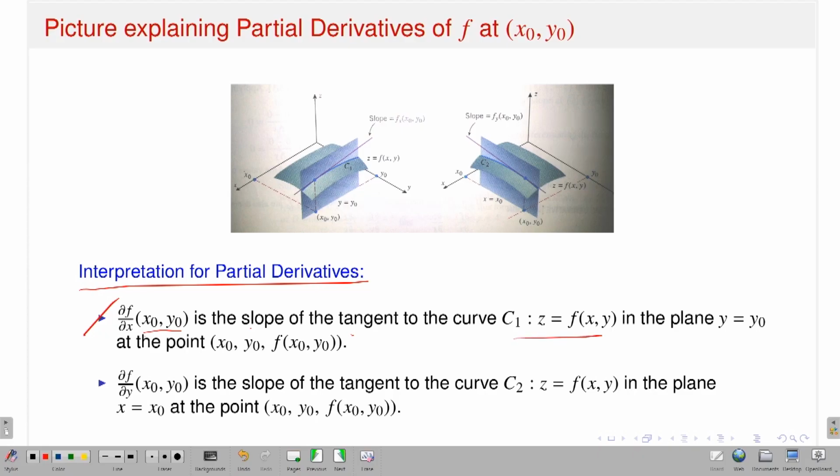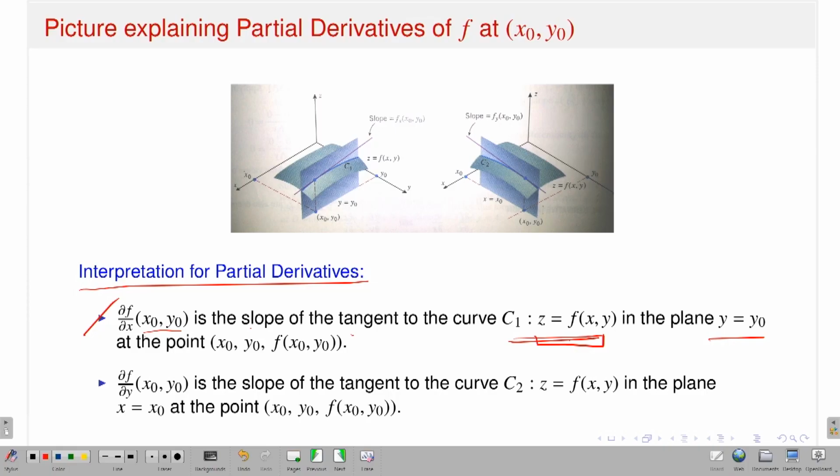So that means if I have a function f, a map from R2 to R, consider the curve C1 which is z is equal to f of x y, then it will give you a surface in R3. Once you have the surface z is equal to f of x y, consider the plane y is equal to y naught, because I am talking about the partial derivative of f with respect to x, that means the second variable fixed, that means y is equal to y naught.